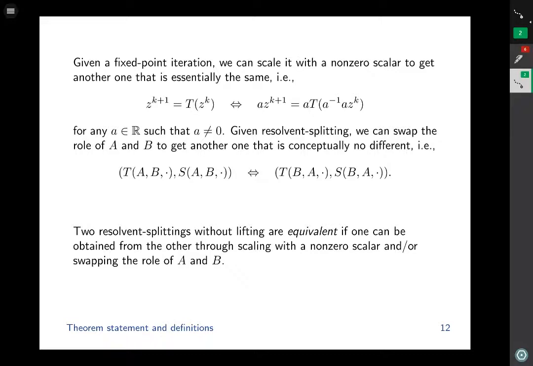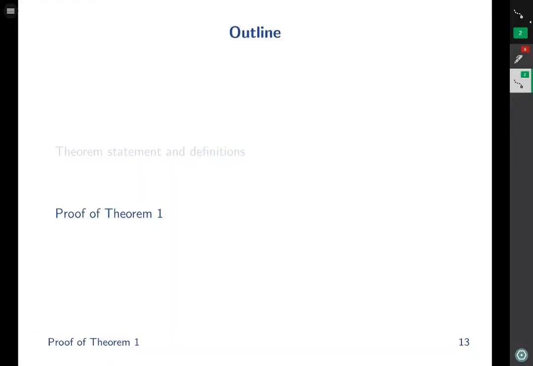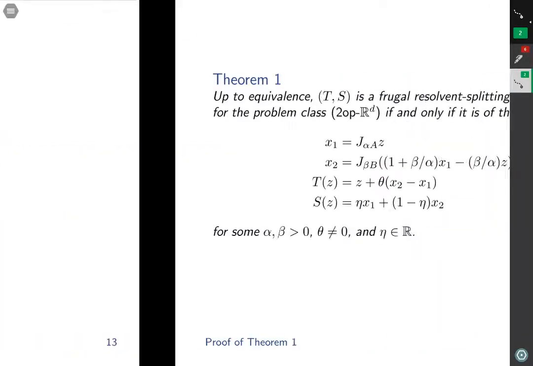Therefore, we say two resolvent splittings without lifting are equivalent if one can be obtained from the other through scaling with a non-zero scalar or swapping the roles of A and B. Now that we've made the definitions rigorous, let's move on to the proof of Theorem 1.